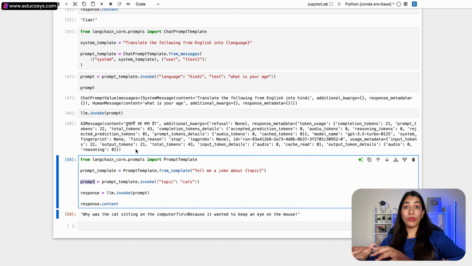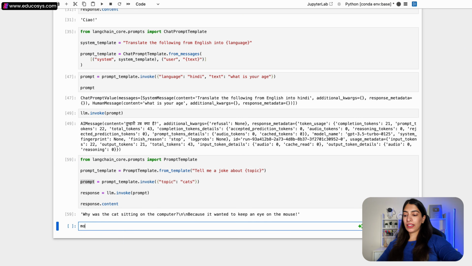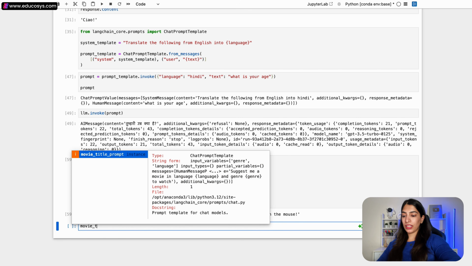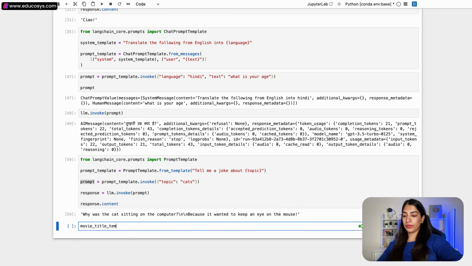Now let's try the movie example that we had taken. Let's get started with creating a template first. So I'm going to call it movie title template, and I'm going to be creating it from prompt template.